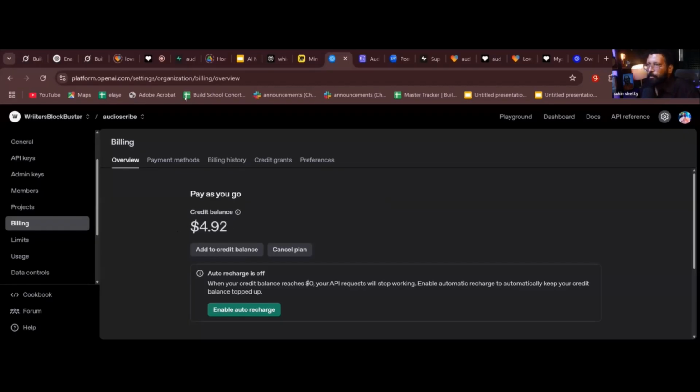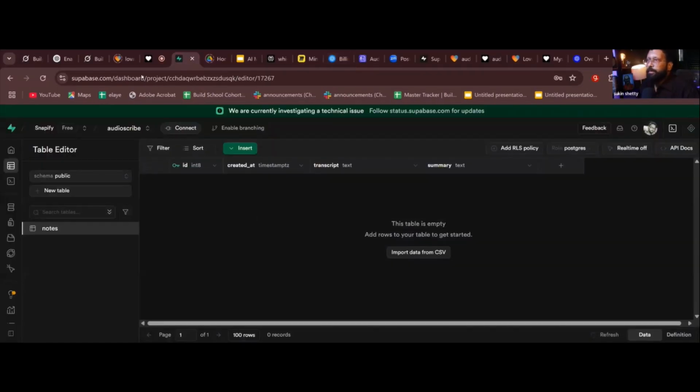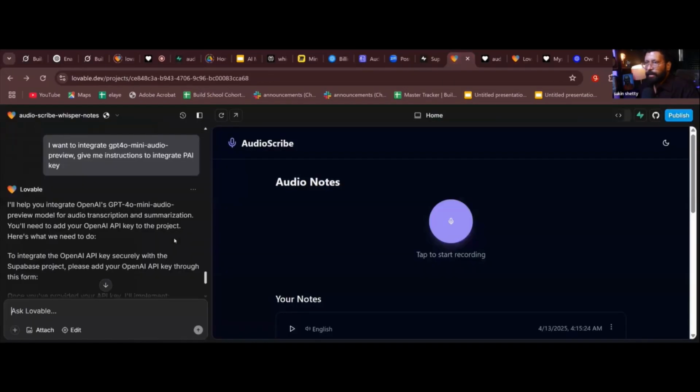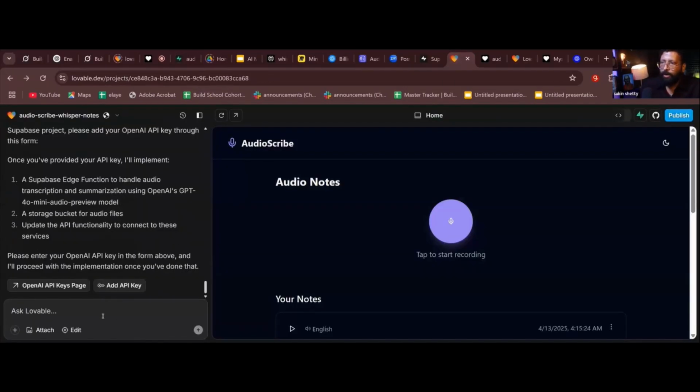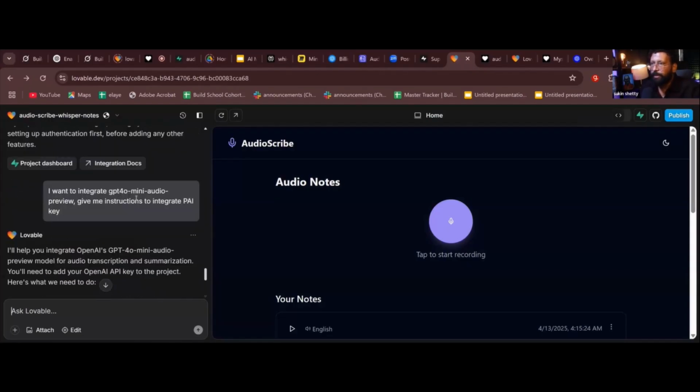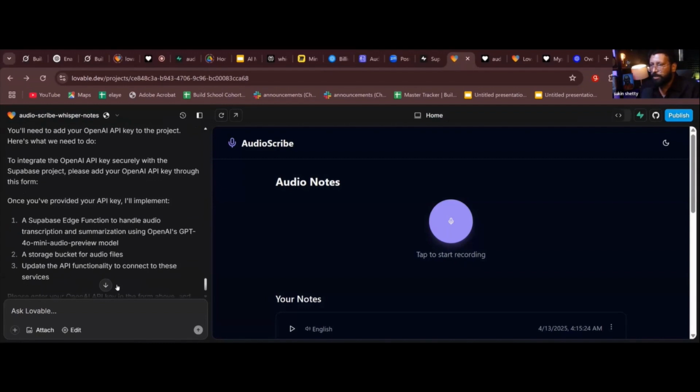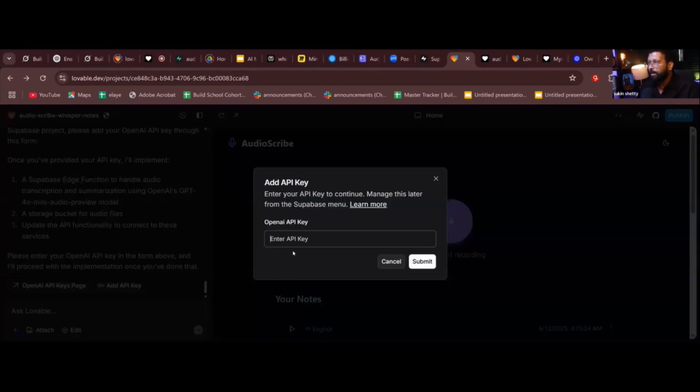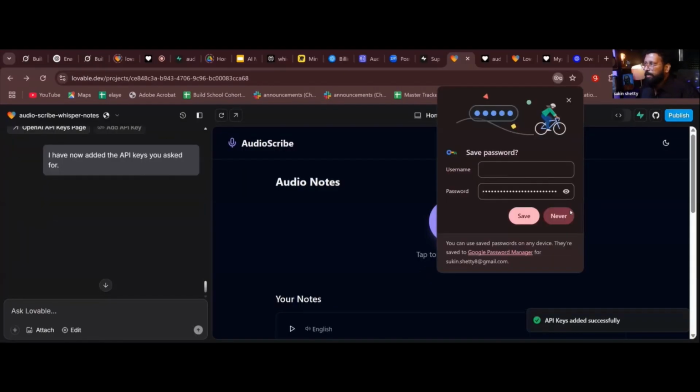Now coming back to Lovable. I gave a prompt: I want to integrate GPT-4o mini audio preview, give me instructions to integrate the API key. It gave me options and it said add API key. I'm clicking on add API key and pasting the key which I copied here, and I submit. Clear?